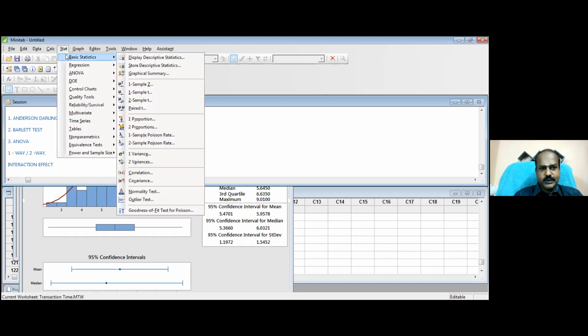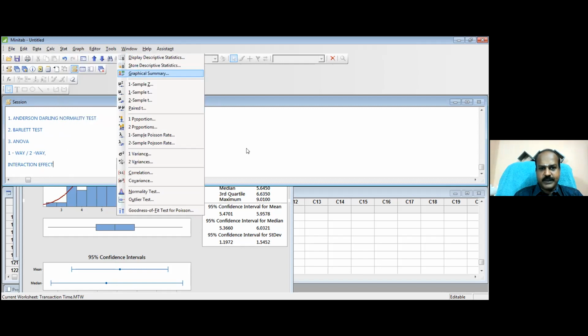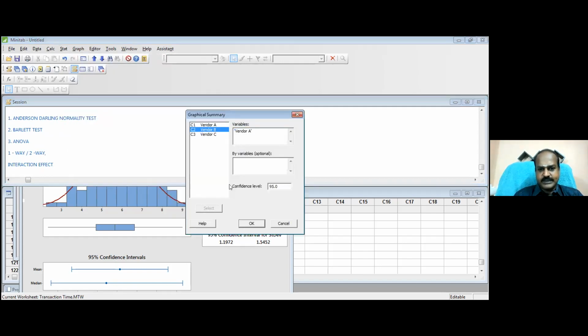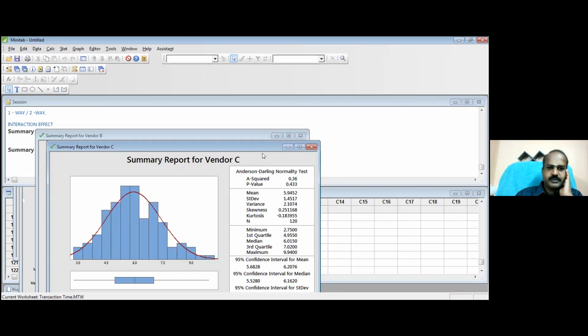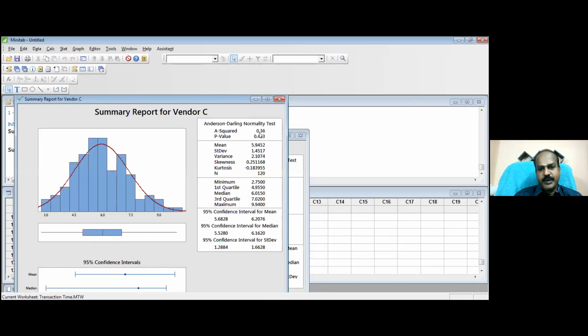So let me show the normality test for the B and C vendors also. Let us check. I select. Now the p-value is 0.433. What is your decision? Don't reject the null. This is the Anderson-Darling normality test.